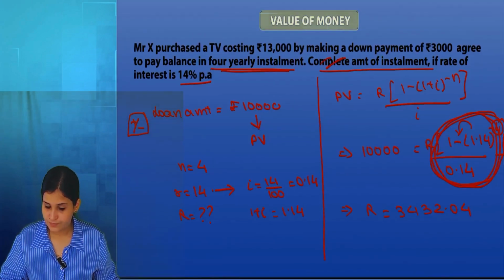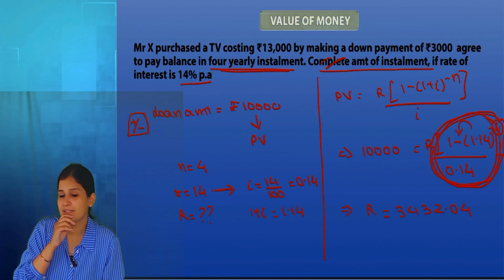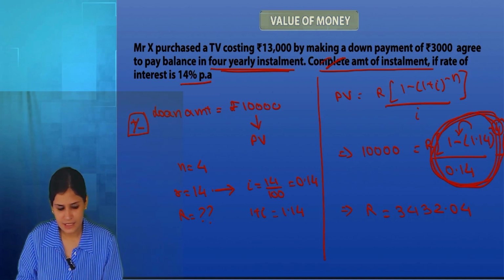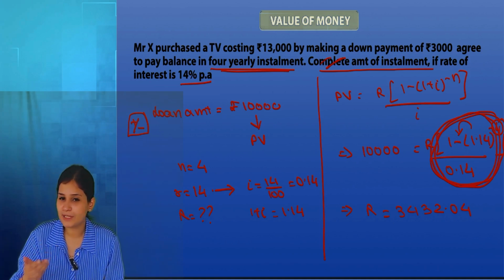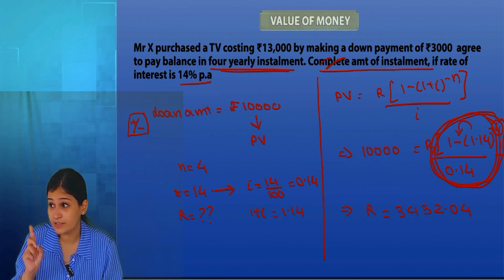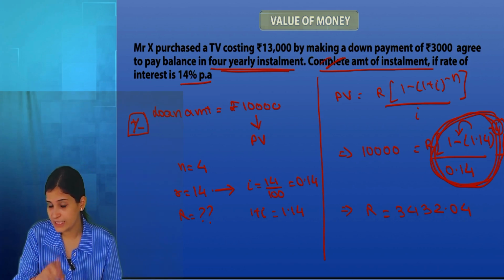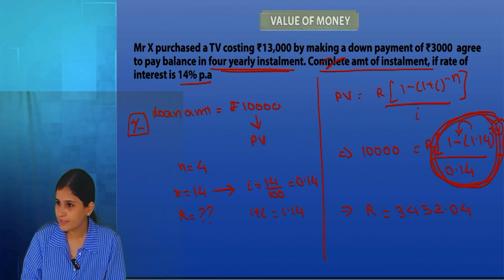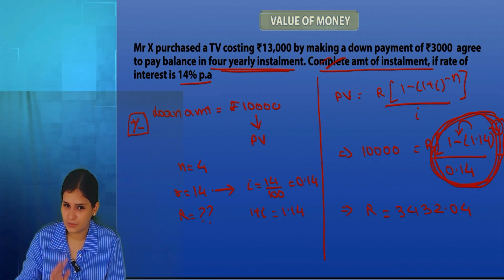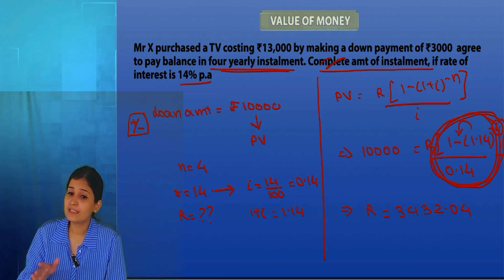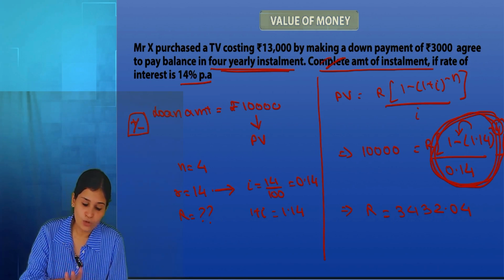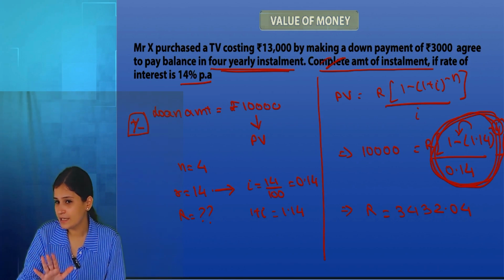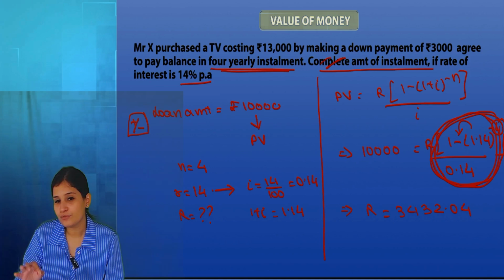Okay, now in this question, supposing I had said that I purchased an asset, say a TV only, and made a down payment of 3,000. I did not tell you the cost of the TV, though in this particular question it was given. That is missing now. I purchased a TV and made a down payment of rupees 3,000. Whatever amount was left, I took a loan of it and I'm now trying to repay it in 10 years by making a yearly payment of 20,000.